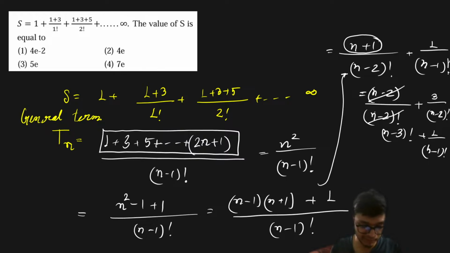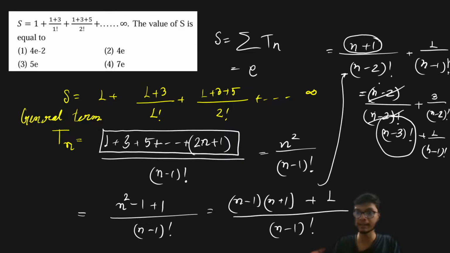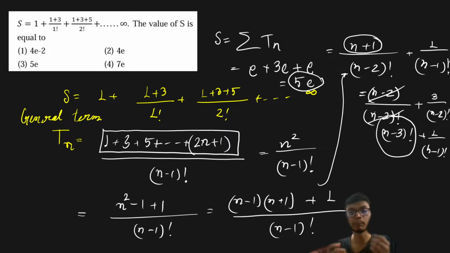So this is going to be our general term. Now if you apply the summation of the general term, the summation of 1 upon n minus 1 factorial is nothing but e. The first term gives e, the second gives 3 times e, and the last gives plus e. Therefore, your solution is going to be 5 times e, right? If you recall the series expansion of e to the power x and put x equal to 1, you get this particular sequence.